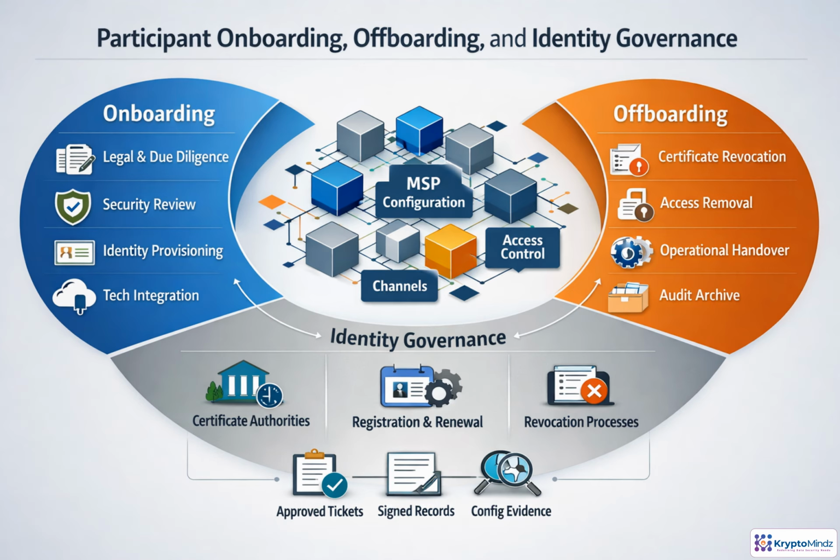Participant lifecycle management should be treated as a controlled governance process, not an informal network task. A new organization must pass legal review, due diligence, security checks, identity provisioning, and connectivity validation before becoming active. In Fabric, that means updating MSP configuration, issuing certificates, setting channel access, and confirming operations. Exit requires the same discipline: revoke certificates, remove access, manage channel participation, preserve audit evidence, and document each change through approved tickets and signed configuration records.